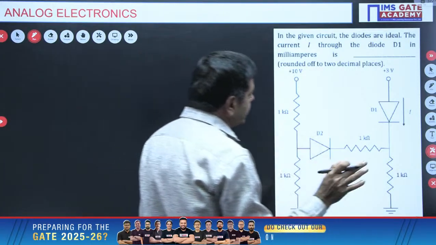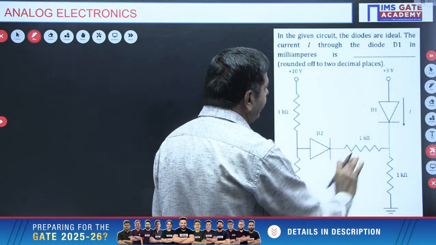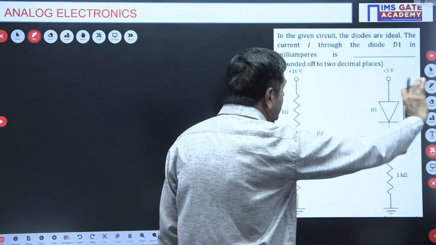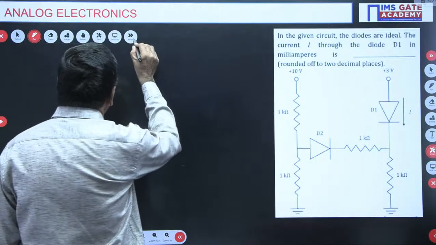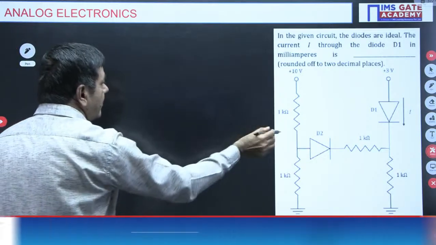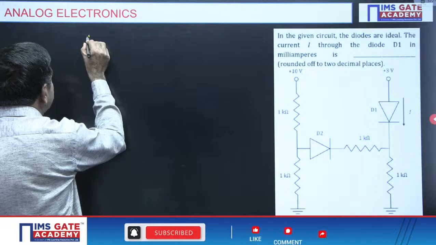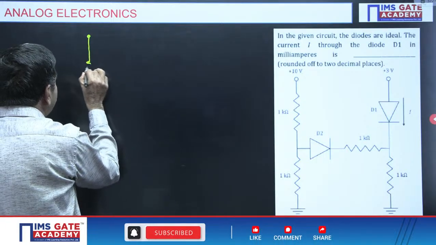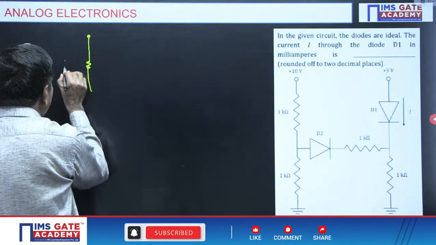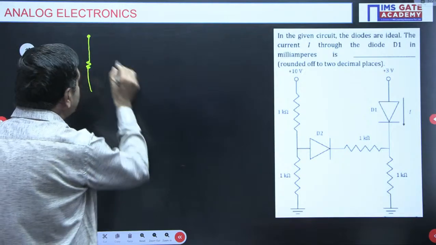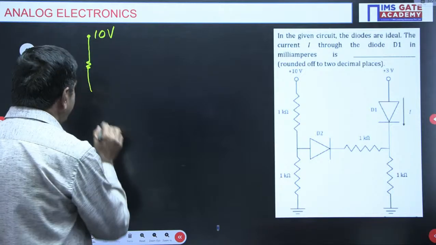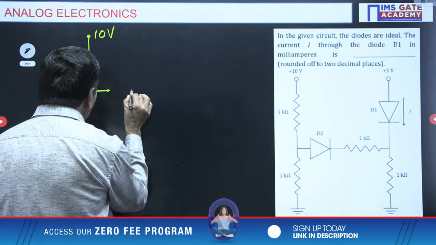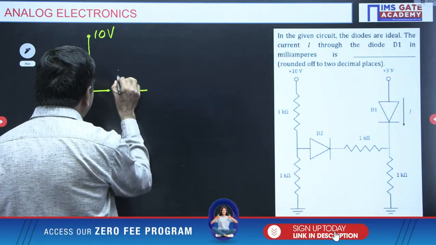Initially, I want to assume both diodes are open circuited. In the open circuit test, you must remove the diodes like this. Open circuit the diodes. There is a resistor of 1 kilo ohm and the supply voltage is given as 10 volts. I will connect as it is. Diode D2 is open in the open circuit test.